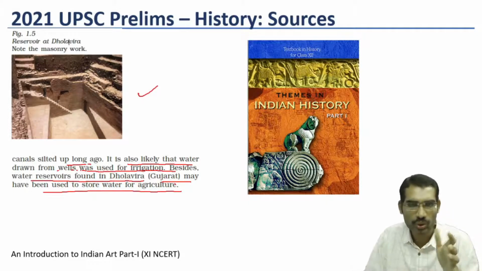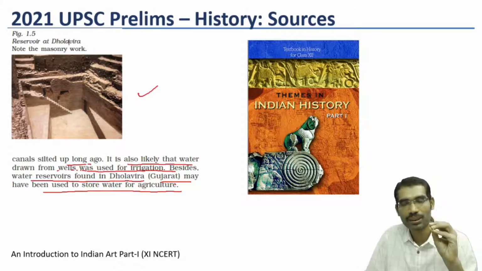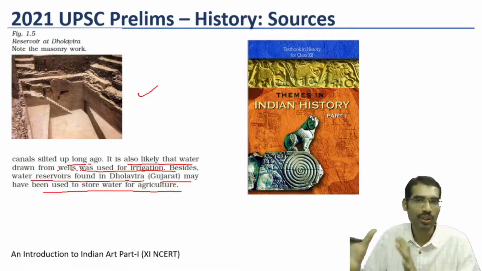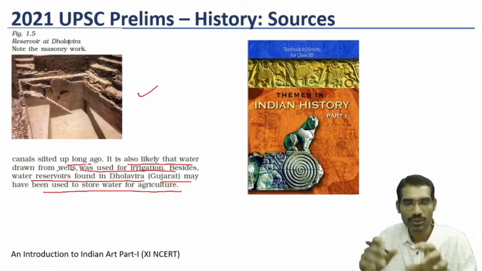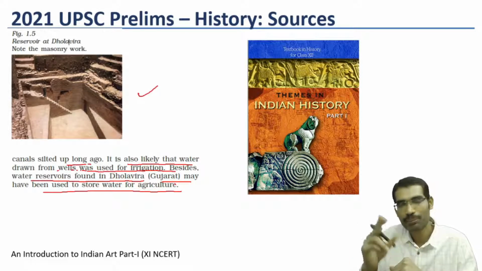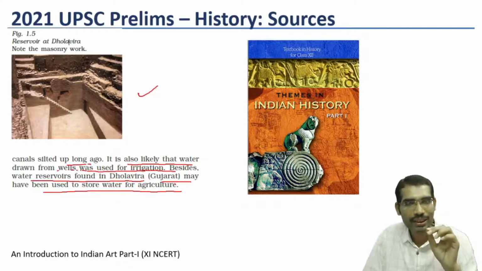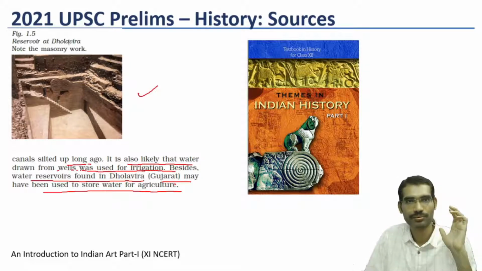So those who study ancient India, once again, most of the students do not feel comfortable in reading ancient history and medieval history, and straight away go to modern India. And modern India also, the books of Bipin Chandra, most of the students will not read carefully. They give one or two readings just for the sake of reading, and they depend on Spectrum. No doubt Spectrum is a very good book, but those who read NCERTs also very carefully, they can answer many questions. Here new NCERTs and old NCERTs.